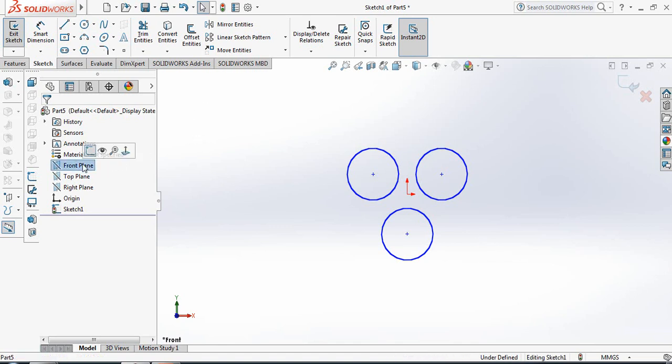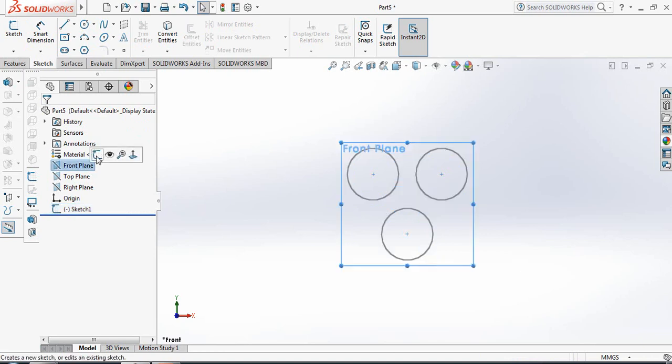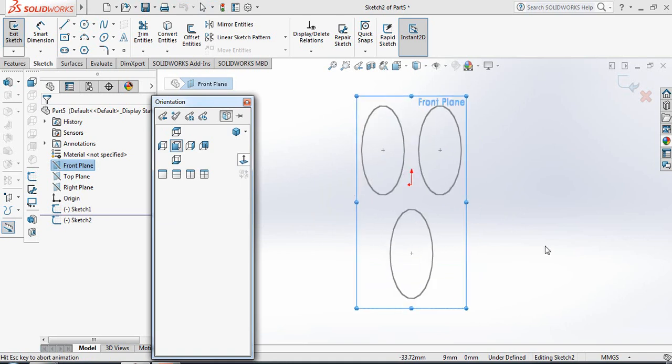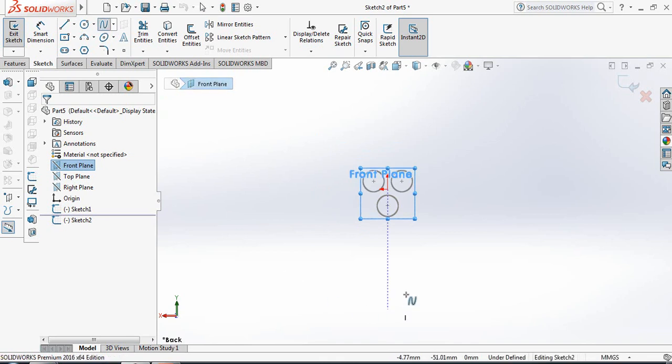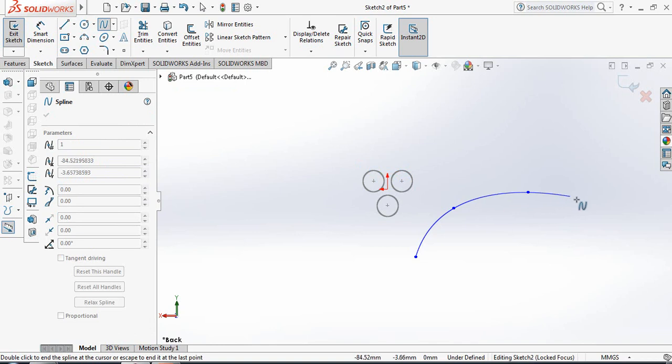Now select front plane and sketch. Front plane and sketch, and click on space bar. Now select spline and just draw the spline.